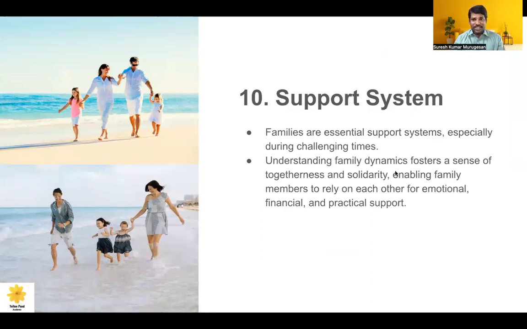Support system. Families are an essential support system when there is a challenging time. We can understand that family dynamics are more effective when one of the family members is affected, and the other family members come and rescue that person, helping the person to overcome the struggle. That's very important. That's a support system. Family dynamics encourages support system, and understanding the family dynamics fosters the sense of togetherness and solidarity, enabling the family members to rely on each other for emotional, financial, and practical support. Whenever a person needs emotional support, they can call the other family members. They are able to get practical support that needs to be done.